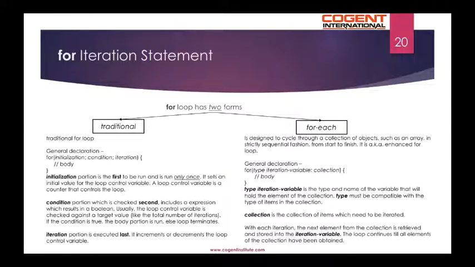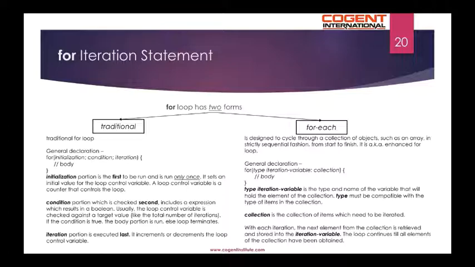The for each loop is designed to cycle through a collection of objects, such as an array, in a strictly sequential fashion from start to finish. It is also known as enhanced for loop. It has a general declaration as shown below, starts with the for, and within the parentheses we have the type of the variable, then the name of the variable with the colon followed by the collection name.